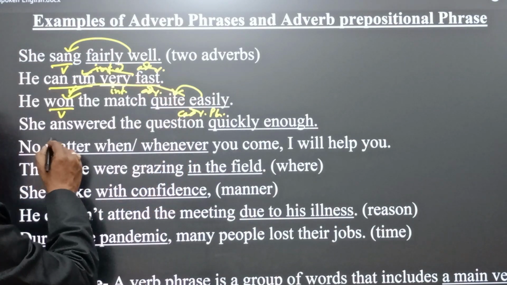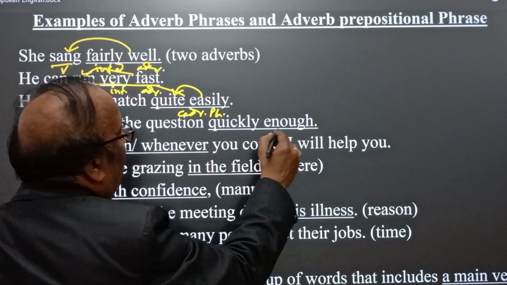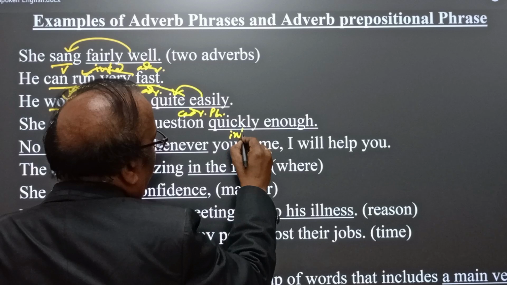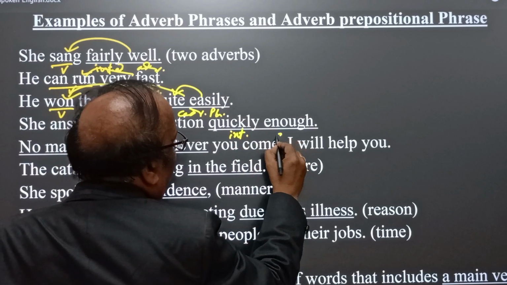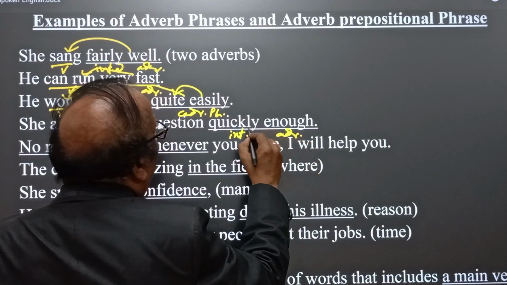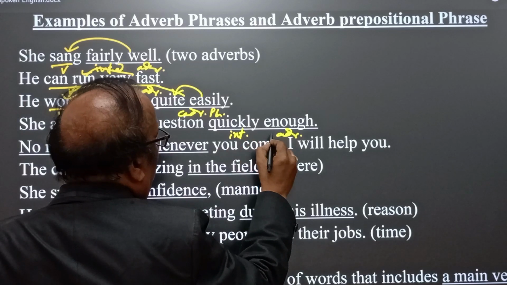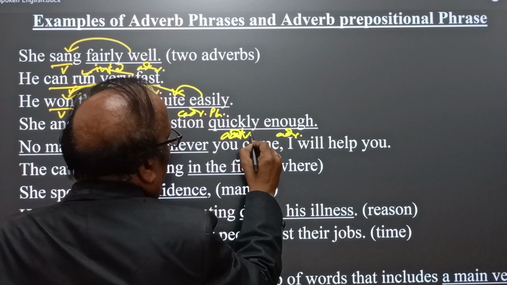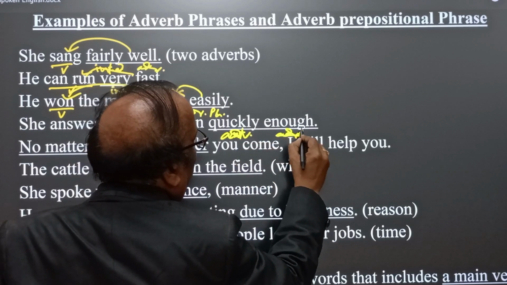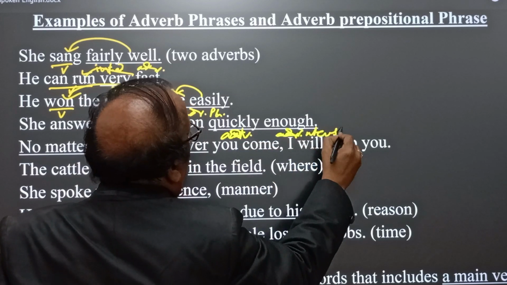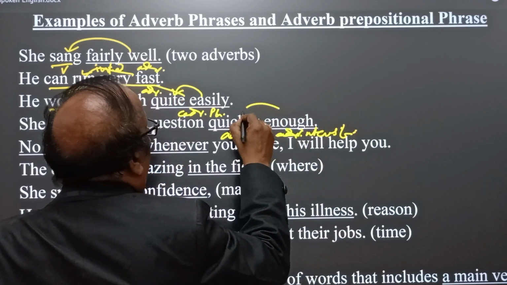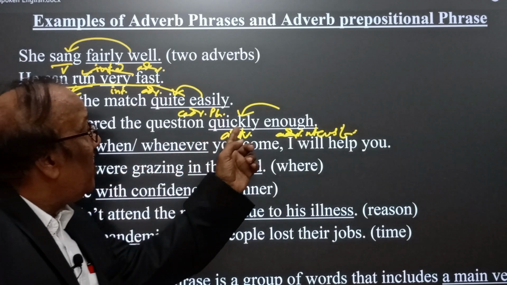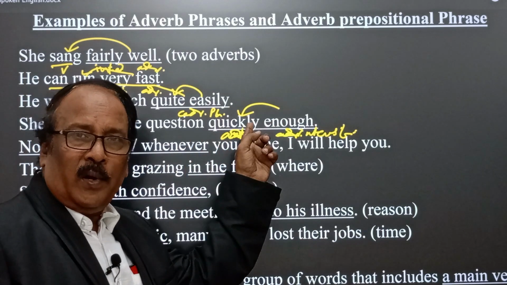She answered the question quickly enough. Quickly enough: here quickly is the adverb and enough is the intensifier.